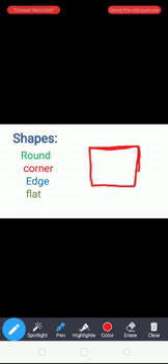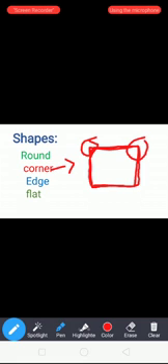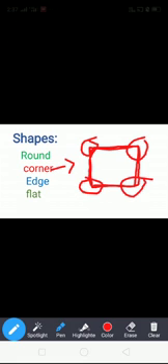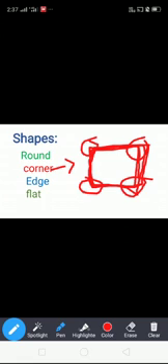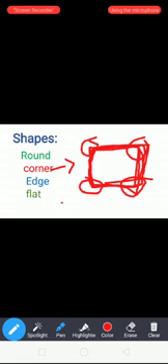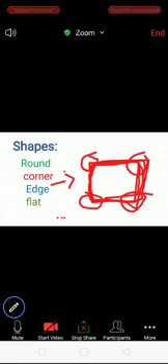Now I draw this square. What is the corner? This place is the corner. Edges means what? This boundary line of the surface is edges. Flat means what? A flat surface. Now you see the examples of round, corner, edge and flat.